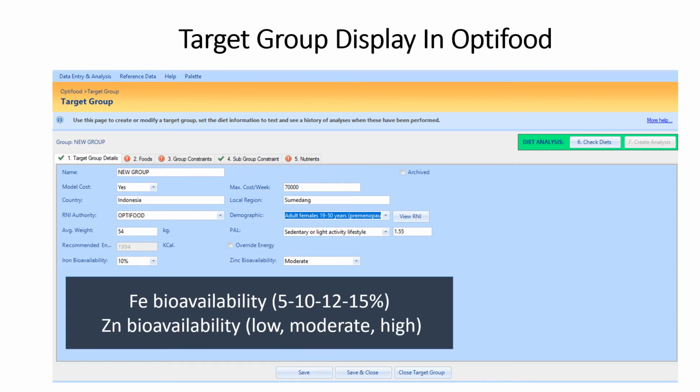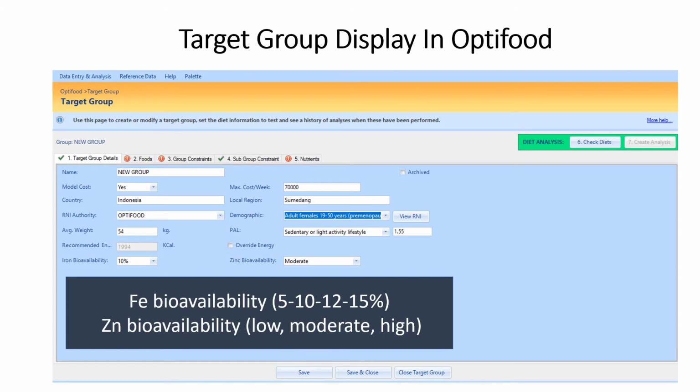If you click yes, then the OptiFood will ask what will be the maximum cost per week that you allow for the diet. And then you specify the country, the region, the RNI authority, whether you want to use the OptiFood default, which means FAO RNI, or the user-defined, such as your country-specific RNI. Then an important thing is also you will choose the RNI group, which is the demographic. For example, here it is adult female 19 to 50 years old.